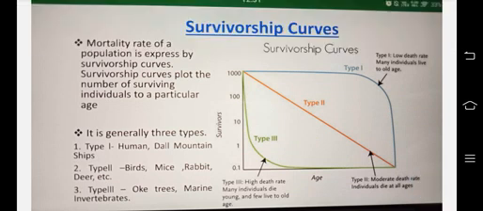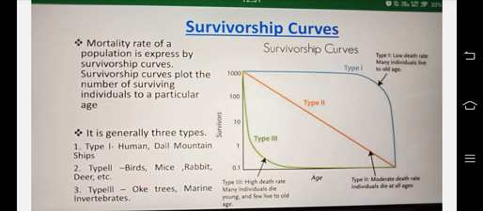So this is also an important topic. Survivorship curves: the mortality rate of a population is expressed by survivorship curves. Survivorship curves plot the number of surviving individuals to a particular age. It is generally three types. Type 1, for example, humans.